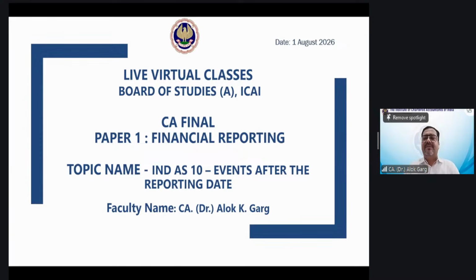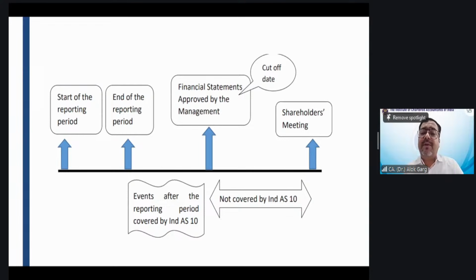Now the question comes, let's say you are preparing a balance sheet on 31st March 2026. Let's say I'm taking a date of 31st March 2026. When you are preparing a balance sheet of 31st March 2026, whether this balance sheet is finalized on 31st March itself, or approved on 31st March itself, or shared with the public on 31st March itself.